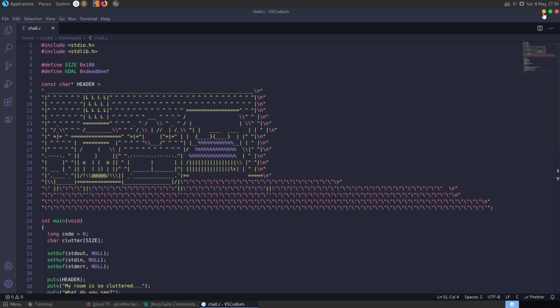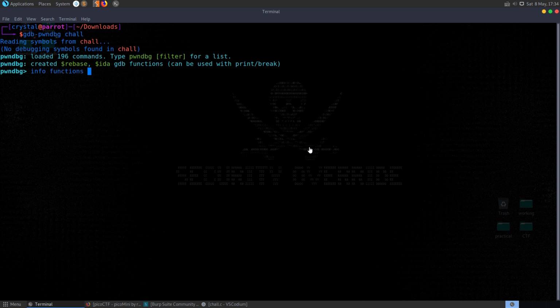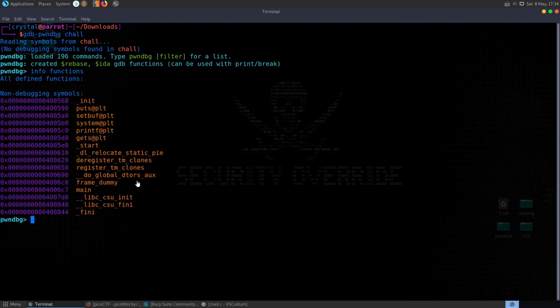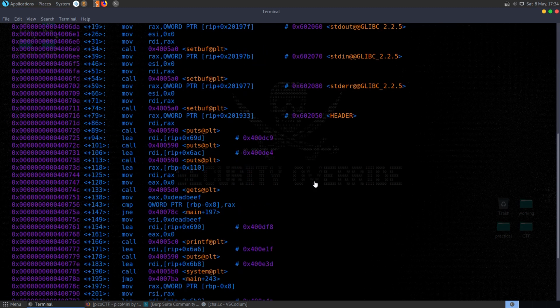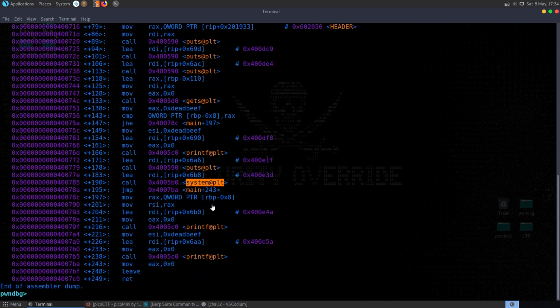So let's go and open up GDB. I'm going to open up pwndbg, and we can go and check out that buffer overflow and see where the offset is at. So we'll open it up. We can have a look in here at the functions as well. If there were any of interest, we could quickly disassemble them, for example, the main function. We know that in the main function it's going to call system cat flag.txt, so it might be worth knowing where that is.